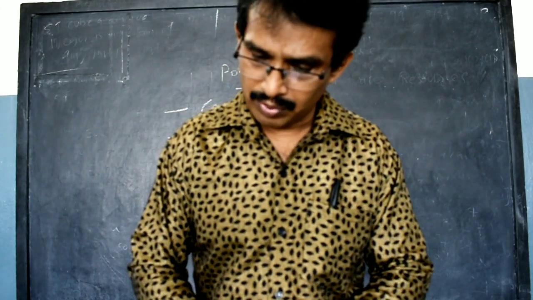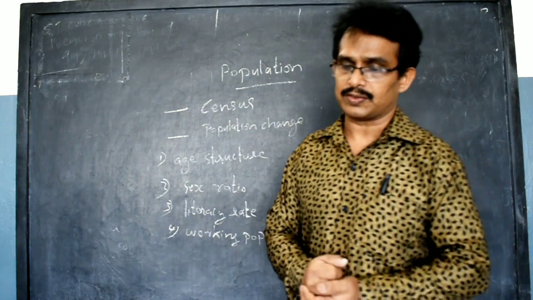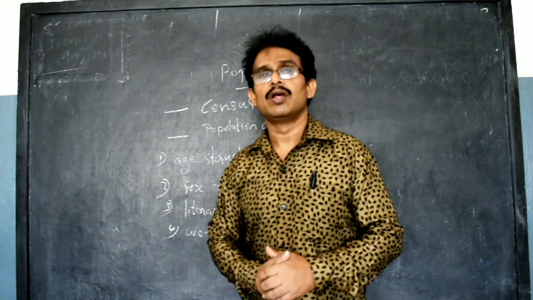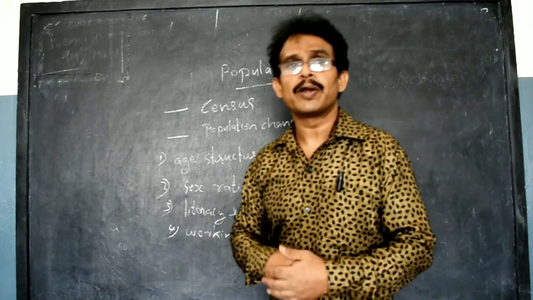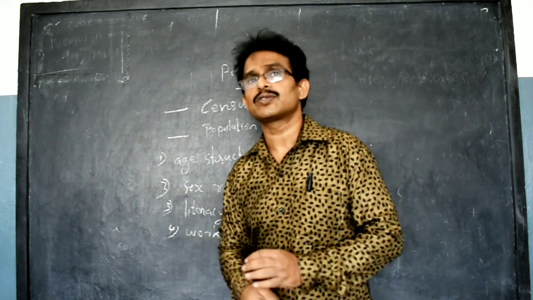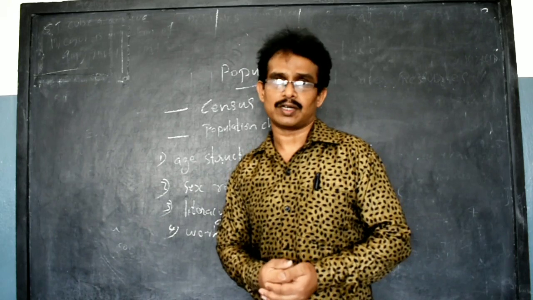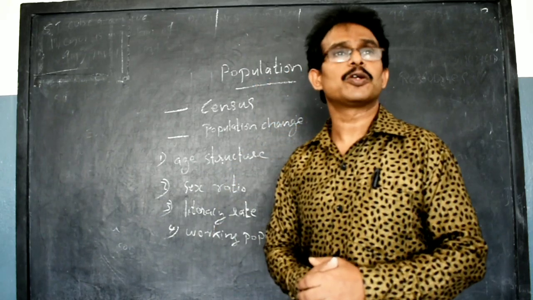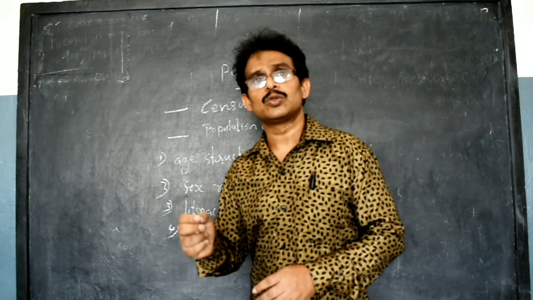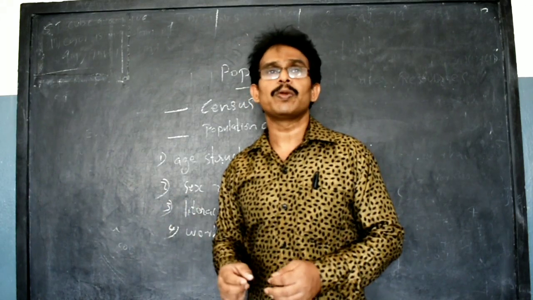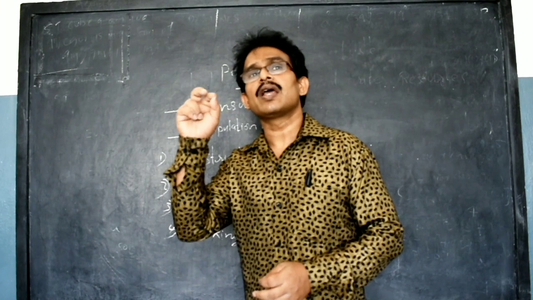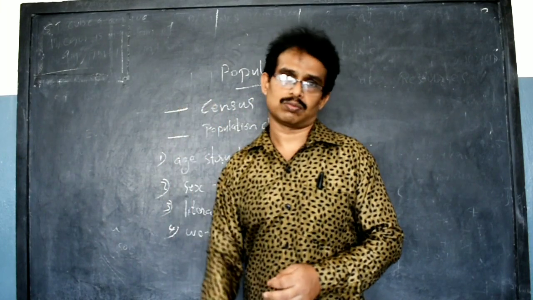The next important thing we can study here is the density of population. What is density of population? The average number of people living in a square kilometer area is called the density of population. In 2011, the density of population of India was 382 per square kilometer. That means the average number of people living in 1 square kilometer area in India is 382.